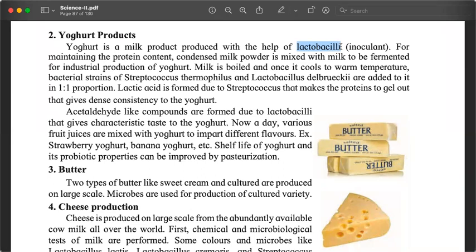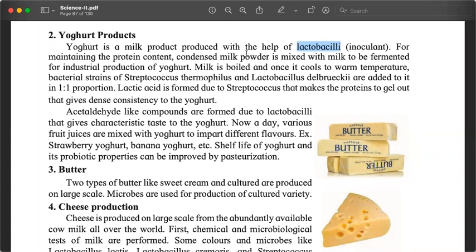Generally, we don't use lemon or vinegar to make curd. If we use lemon and vinegar, what we will end up with is what Khadija was mentioning yesterday, chena, paneer. Then the milk will curdle. We are not curdling the milk. We are making curd. That's a slightly different process.